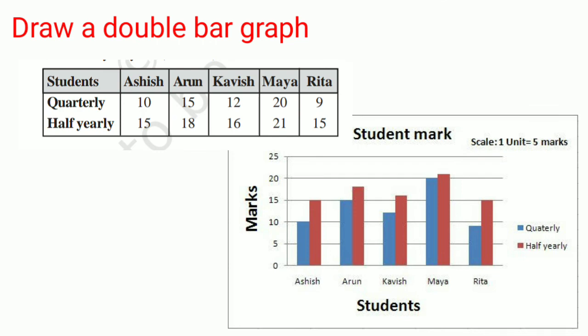See the figure. On the x-axis, we write the names of the students and on the y-axis the marks of the students. The scale is 0, 5, 10, 15, 20 and 25. That means scale 1 unit equals 5 marks. And also we can see that two colors are there. One is blue and one is red. The blue color indicates quarterly and the red color indicates half-yearly. So this graph is known as a double bar graph.